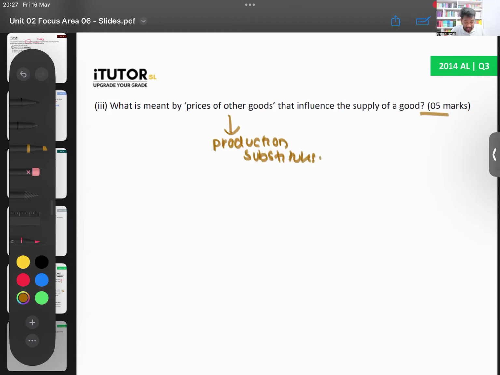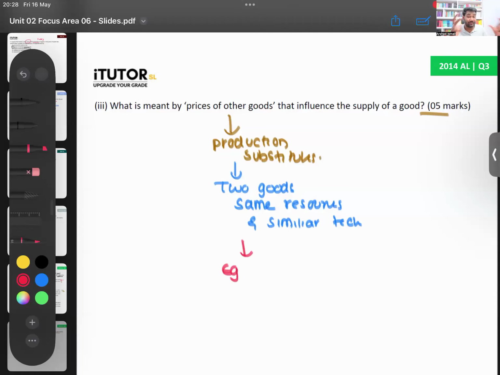Production substitutes are what? Two goods that can be produced with the same resources, or you can say with similar resources and similar technology. Now, for example, remember in your class, I would have given you, now you can give an example. Now you have to explain this for 5 marks, no? Right? So things like what?